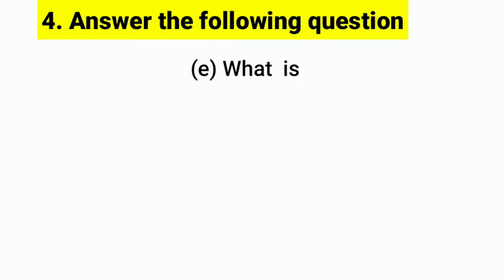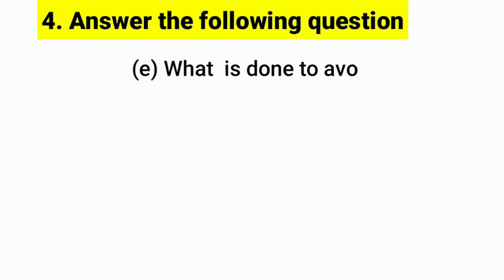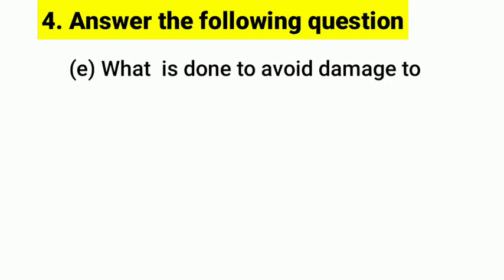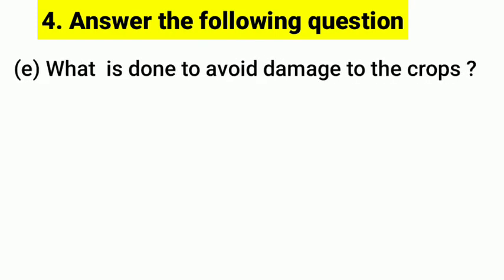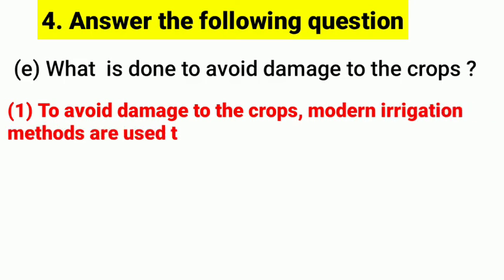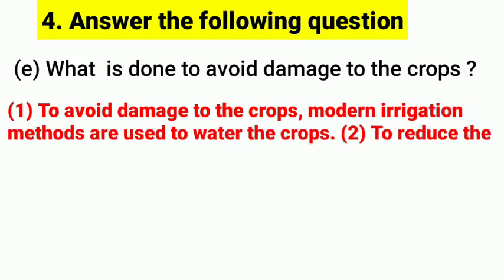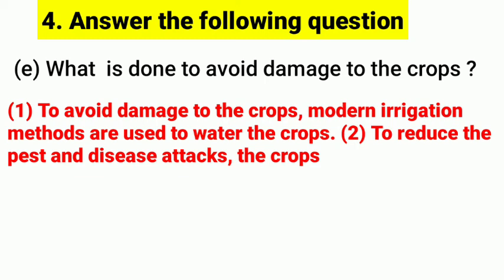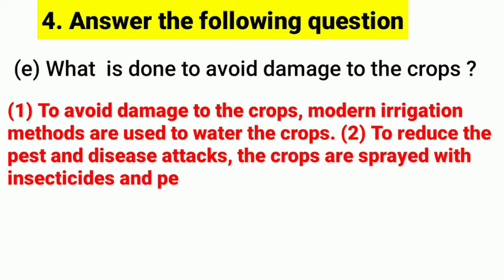As e, what is done to avoid damage to the crops? As an answer, to avoid damage to the crops, modern irrigation methods are used to water the crops.